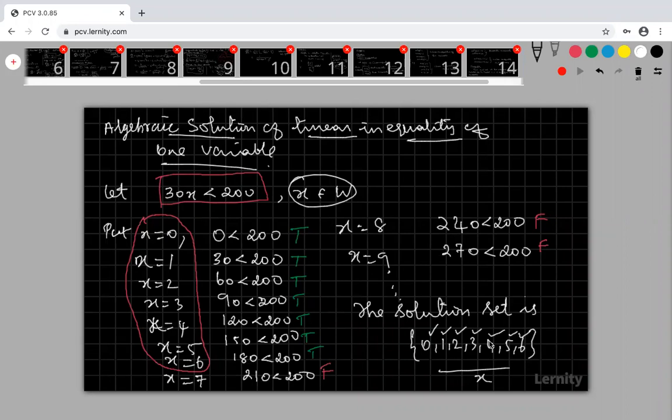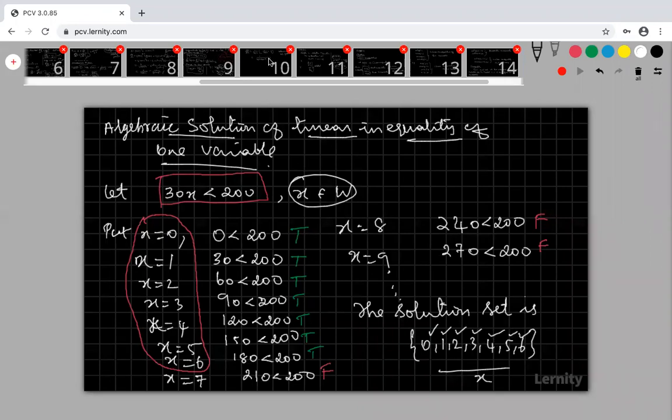Sometimes we can write the solution in a graph also. If you write the solution set, that is the algebraic solution. If you represent the solution in a graph, that is called the graphical solution. This is my algebraic solution.